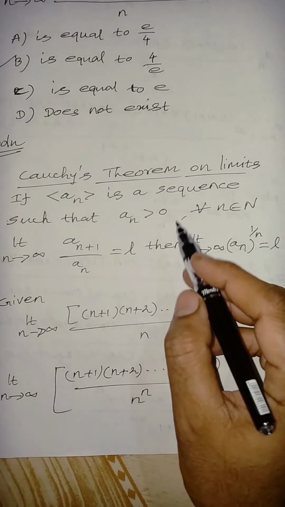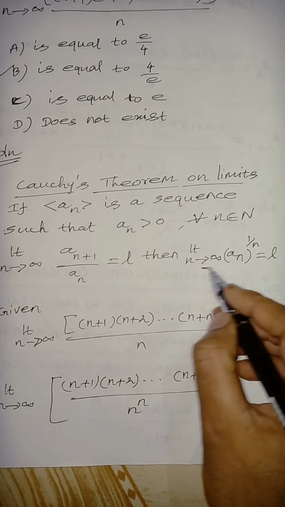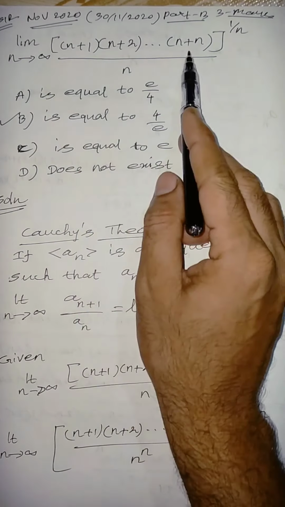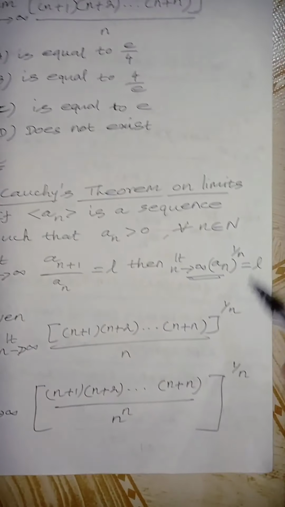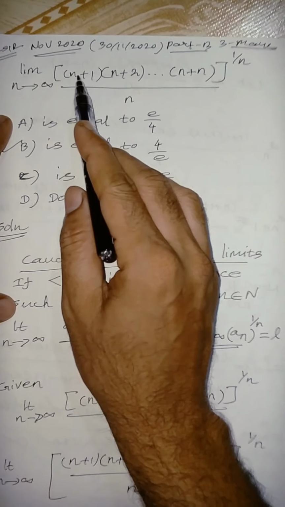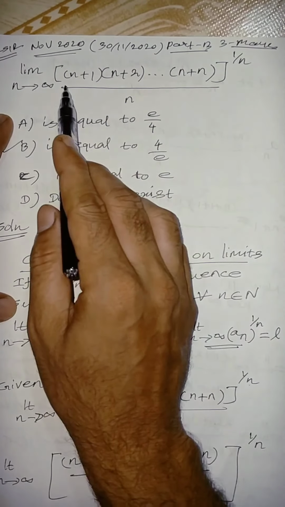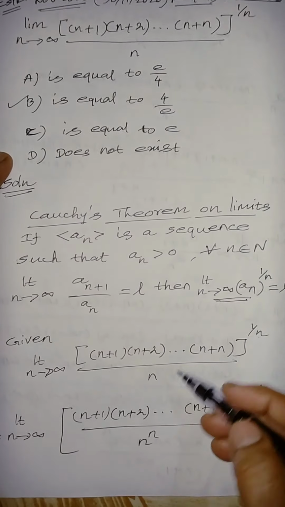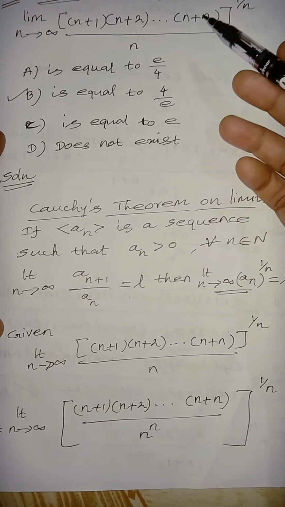So why do I take this theorem, Cauchy's theorem on limit? Because the problem is of the form limit n tends to infinity of an whole power 1 by n. But we have to adjust here, because here it is only n plus 1, n plus 2 and so on to n plus n, whole power 1 by n, divided by n only. So this can be written as like this. This is the given problem, I write it down as it is.